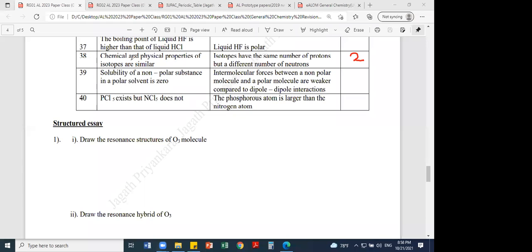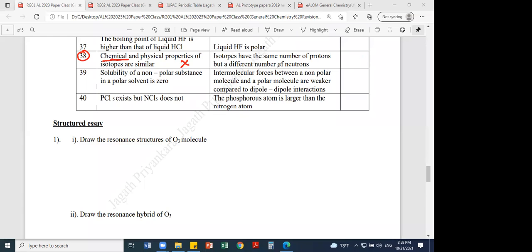So the first statement, chemical and physical properties. Please write, everyone: chemical properties depend on the electronic configuration. Isotopes of the same element have the same electronic configuration. Therefore, chemical properties are the same, but physical properties will not be the same. Therefore, the first statement is wrong.